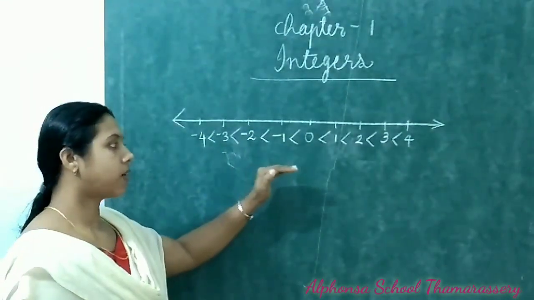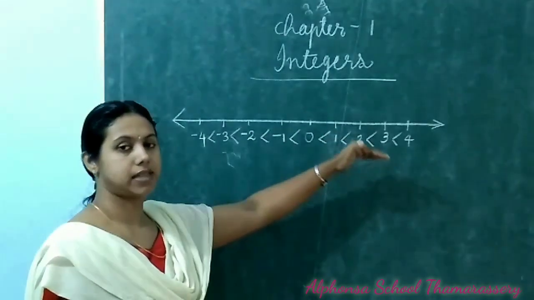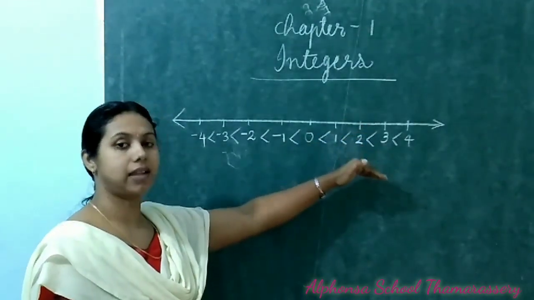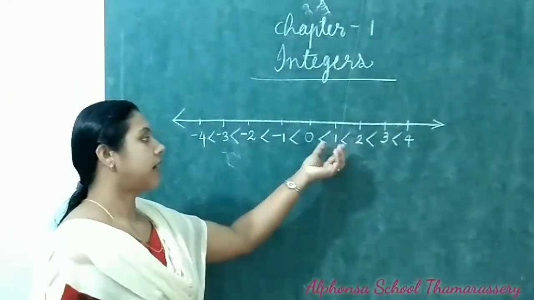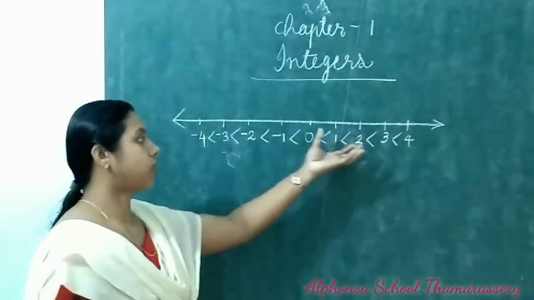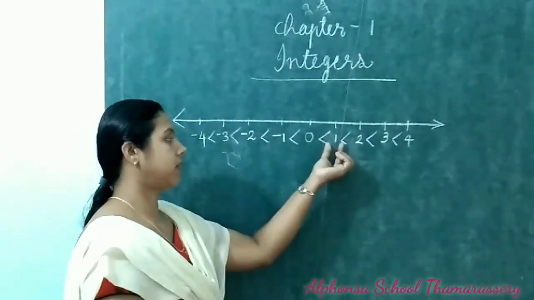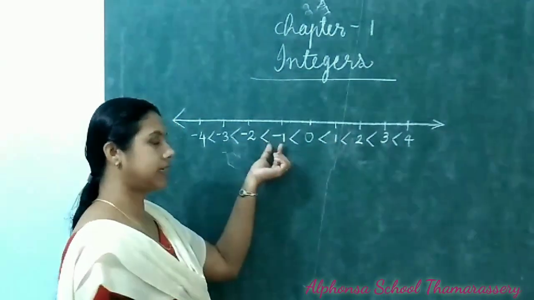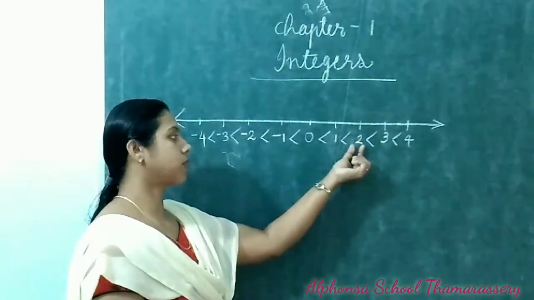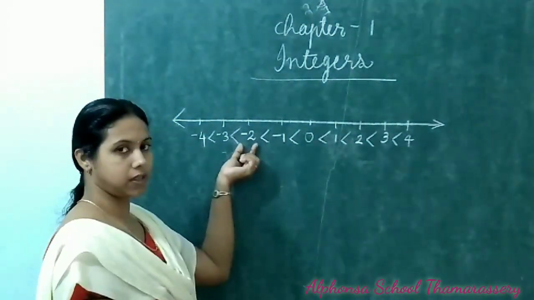So the number on the right is always greater than the number on its left. We can also see the just opposite of the numbers on the left side. Here positive 1, but here it is negative 1. And this is positive 2, here you can see negative 2.